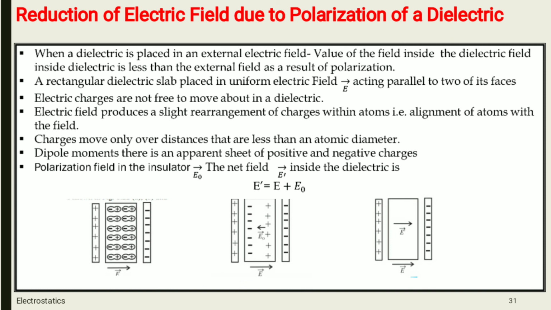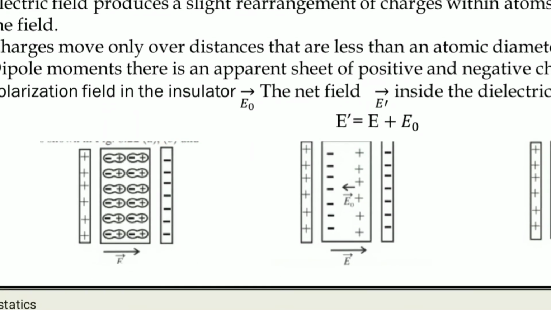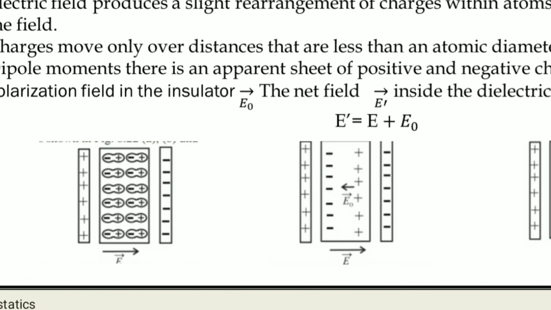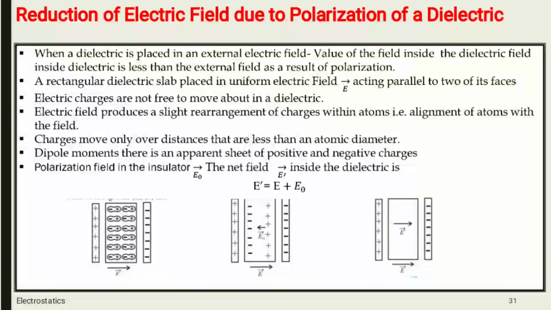Electric field produces a slight rearrangement of charges within atoms, that is alignment of atoms with the field. एटम में जो चार्जेस हैं उनका अलाइनमेंट हुआ आफ्टर एप्लीकेशन ऑफ external field.